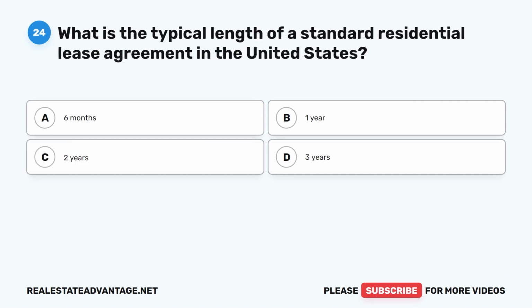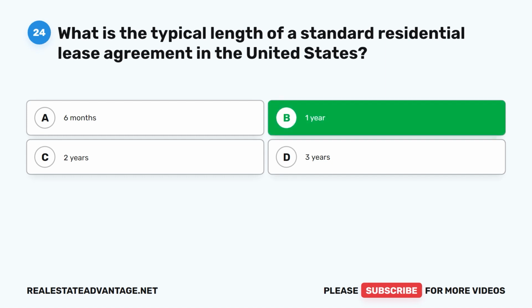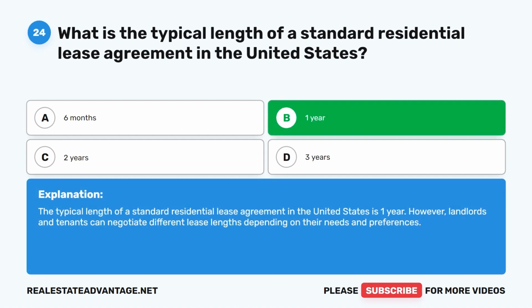Question 24. What is the typical length of a standard residential lease agreement in the United States? A. 6 months. B. 1 year. C. 2 years. D. 3 years. The correct answer is B. 1 year. The typical length of a standard residential lease agreement in the United States is 1 year. However, landlords and tenants can negotiate different lease lengths depending on their needs and preferences.